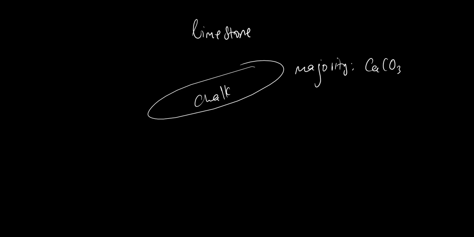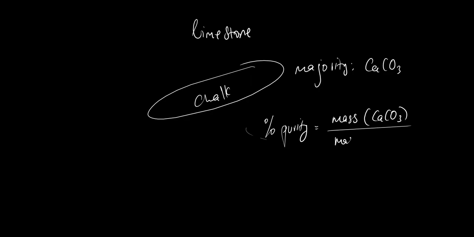So if we wanted to calculate the percentage purity of this calcium carbonate, the percentage purity will be the mass of the pure calcium carbonate over the mass of the chalk, or the impure sample, the impure calcium carbonate. Then you times that by 100. Then you're going to get percentage purity.